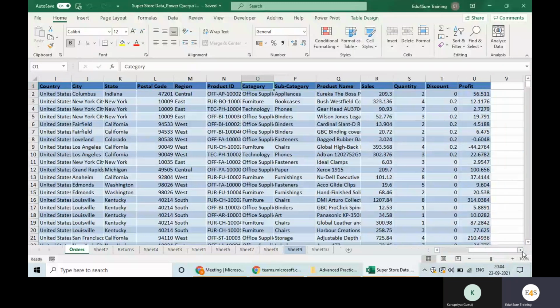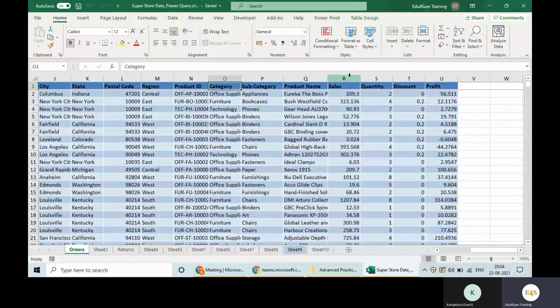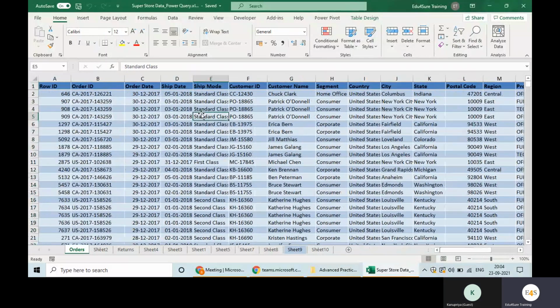Then we have numerical values. What numerical values do we have? We have sales, profit, discount, and quantity. Quantity means the quantity available with the store. It is not the quantity being sold to the customer. It is not that. In the store. So this is the data we would be analyzing and we would be using throughout this course.